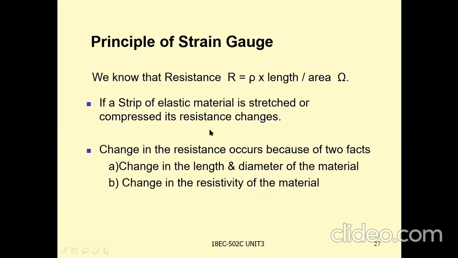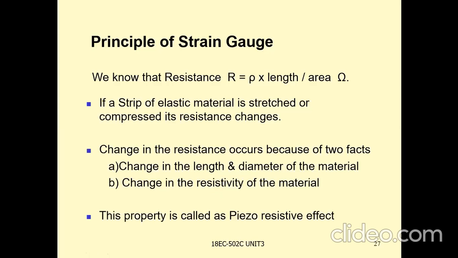This property, where resistance varies, is called the piezoresistive effect. That is the reason the strain gauge is also called piezoresistive.